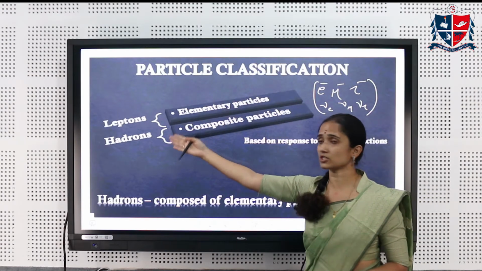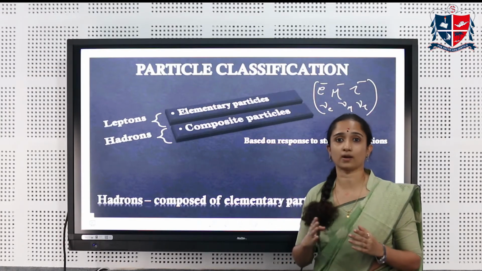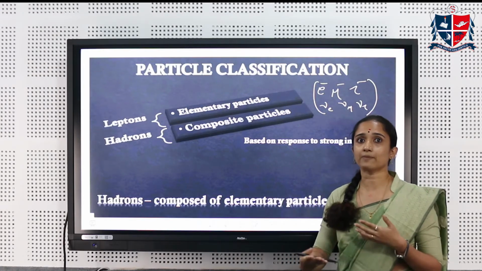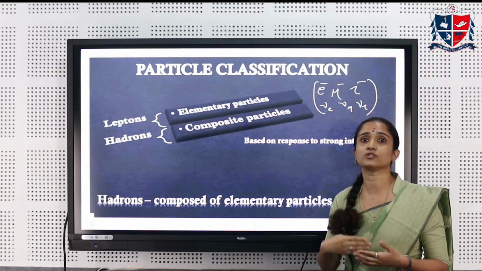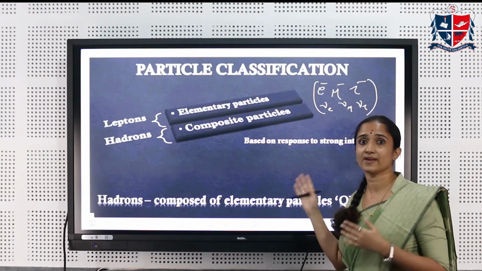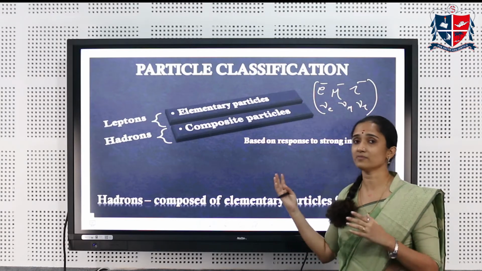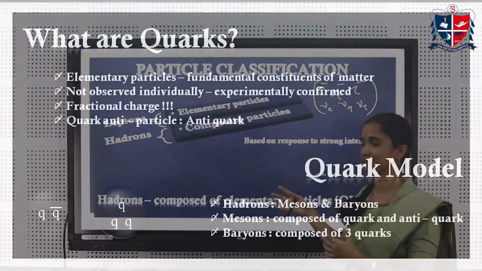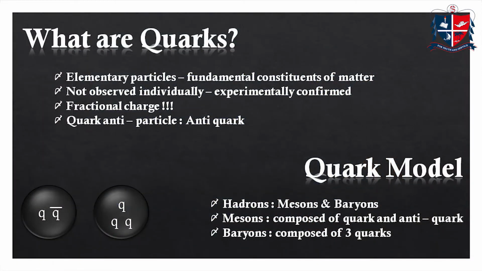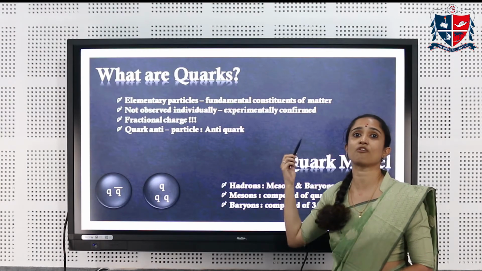The second classification was hadrons, and hadrons are composite particles, which means that they can be further divided into constituent particles. These hadrons are composed of elementary particles called quarks, which form the topic of today's lecture. So let's see more about quarks. As I have already mentioned, quarks are elementary particles. They are the fundamental constituents of matter.